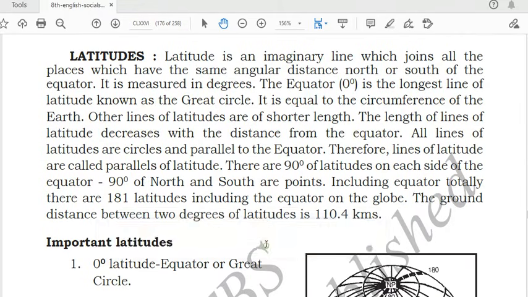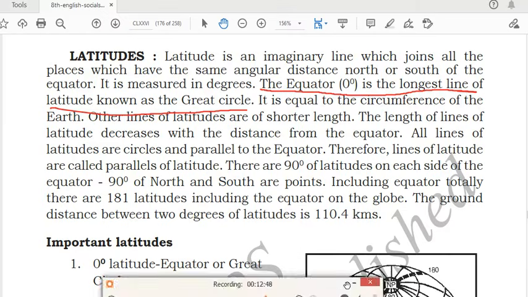What are latitudes? Latitude is an imaginary line which joins all the places which have the same angular distance north or south of the equator. From the north to the south, these imaginary lines are called latitudes. It is measured in degrees. The equator, 0 degree, is the longest line of latitude, known as the great circle. So you should remember this one. What will be the degree of the equator? It is 0 degree, and it is the longest line of latitude, known as the great circle.